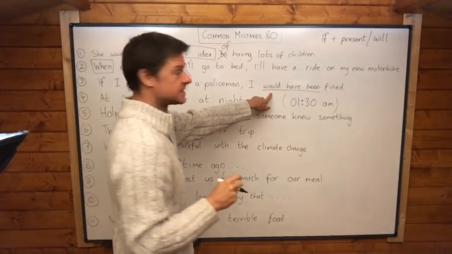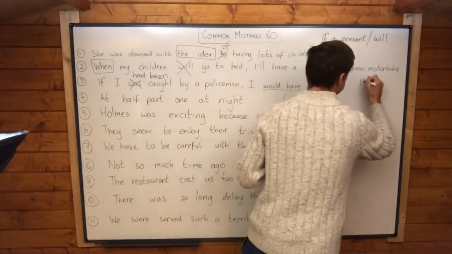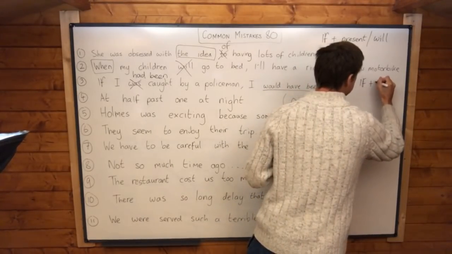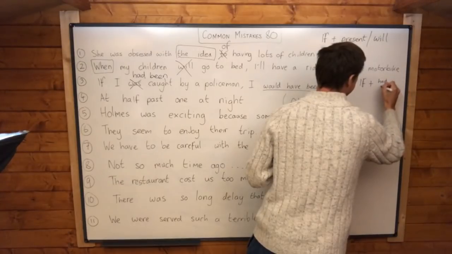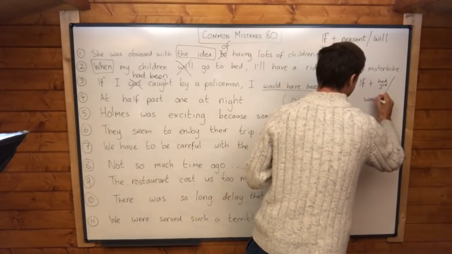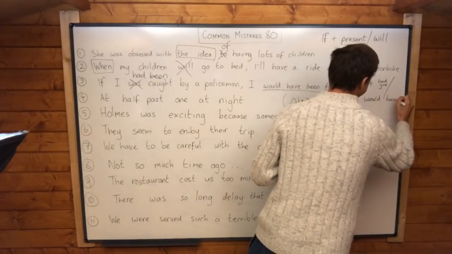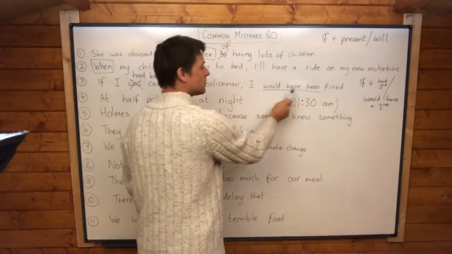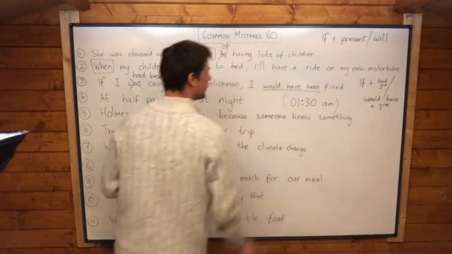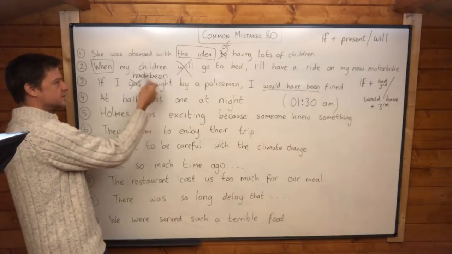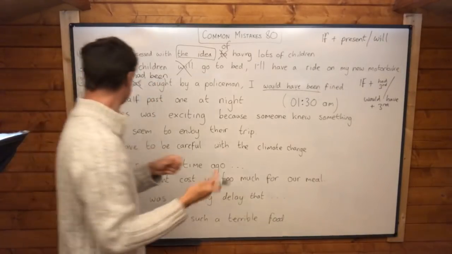And this bit's good, because this is third conditional for hypothetical past, which is if and had and the past participle, or the third form, and then would and have and the past participle. Yeah. And he used it right here, would have been, would have, and the past participle, but he just needed to remember that it's had been caught. That's past perfect, but passive.